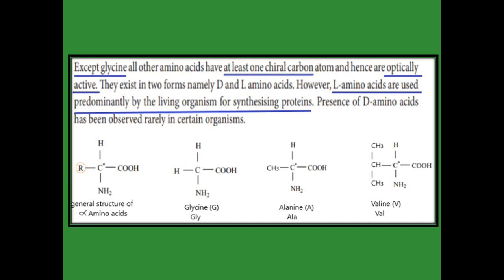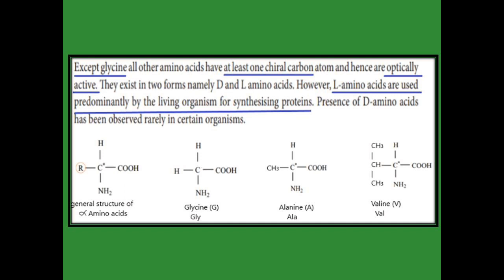Here around the carbon there are two same groups, that is two hydrogens, and two different groups, that is acid and amine. The carbon which possesses four different groups is called a chiral carbon. But in glycine it is not chiral because it has two same groups, two hydrogens, so it does not act as an optically active compound.